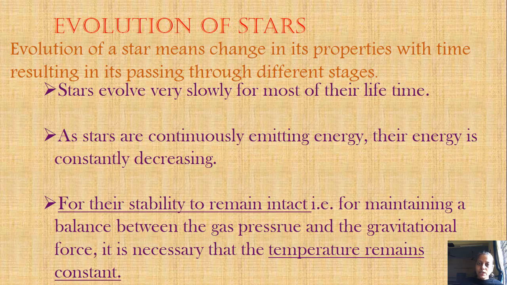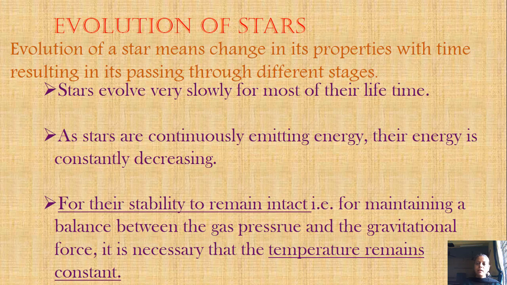For the stability to remain intact, the gas pressure and gravitational force have to be equal, and for those forces to be equal, the temperature has to remain constant. Now what is happening? The stars are emitting energy, and as they emit energy, the temperature will decrease. Then if the temperature is going to decrease, how will the star remain stable?